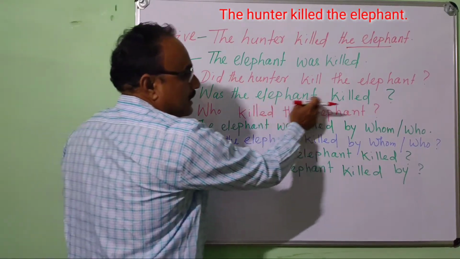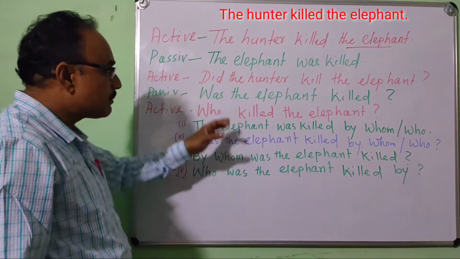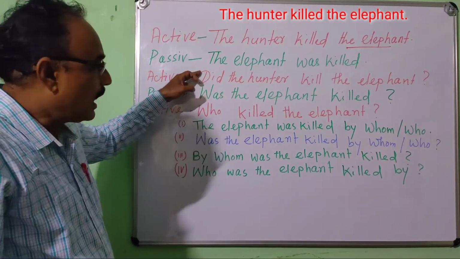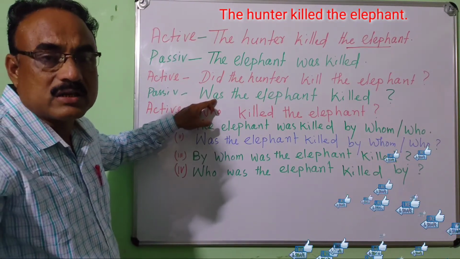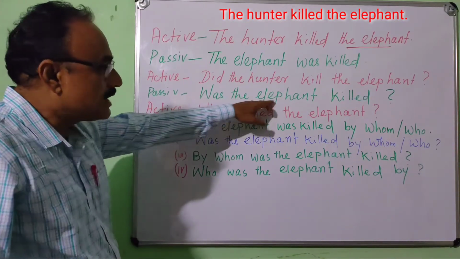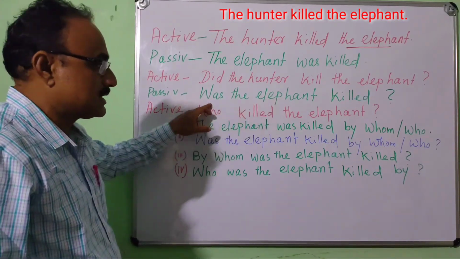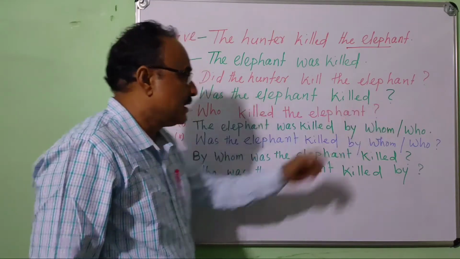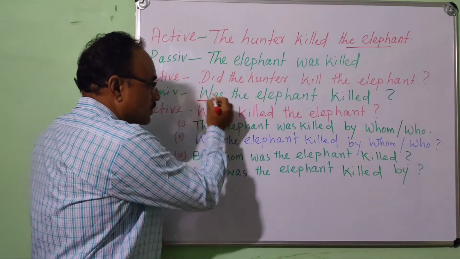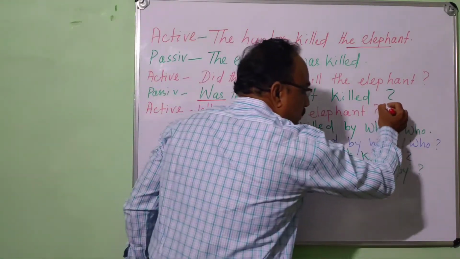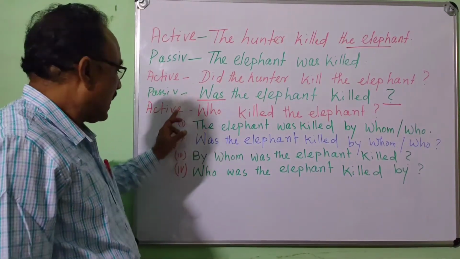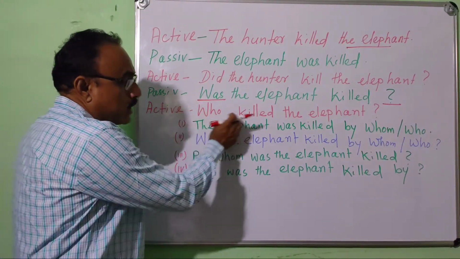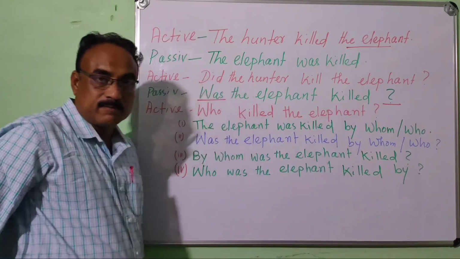Was the elephant killed? Because it is past simple, and your past simple must be was plus V3 or were plus V3. The elephant is singular, so was. It is a correct sentence. Here is the auxiliary verb, and another is the interrogative word. Okay. Next, active: who killed the elephant?